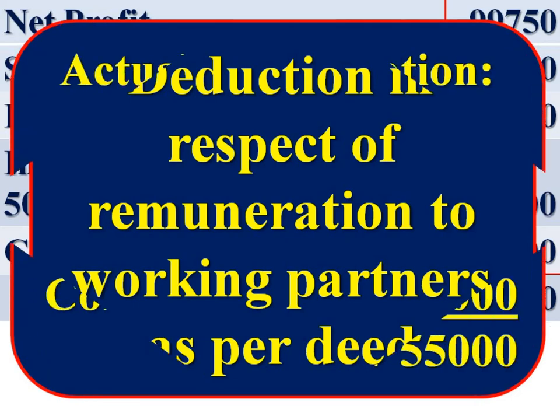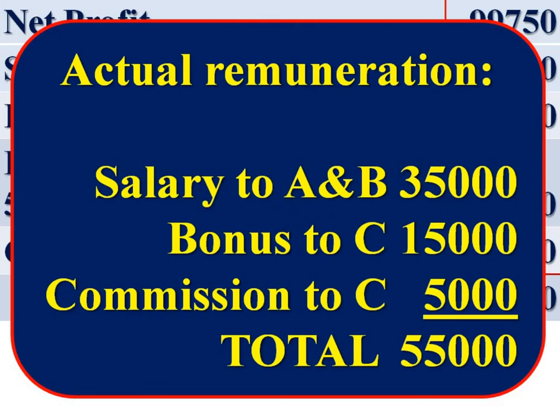Then actual remuneration: salary to A and B rupees 35,000, bonus to C rupees 15,000, commission to C rupees 5,000, total remuneration rupees 55,000. It is the total remuneration to working partners as per deed.